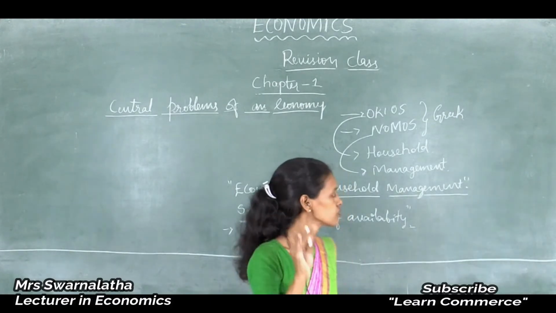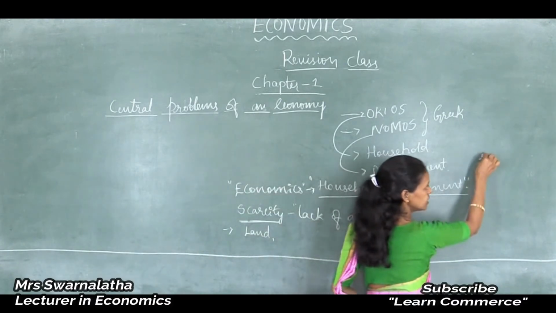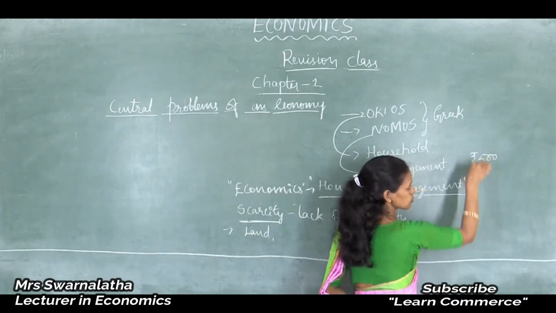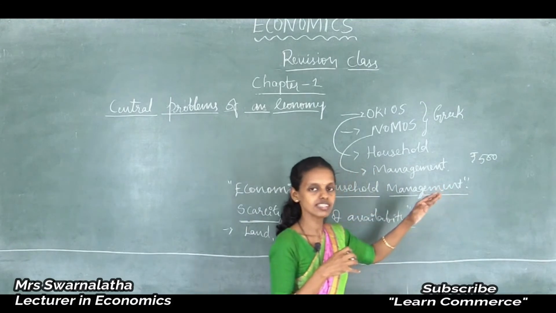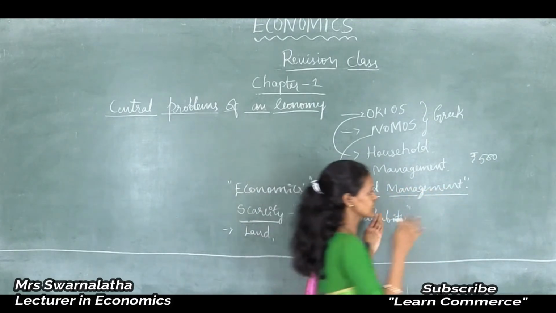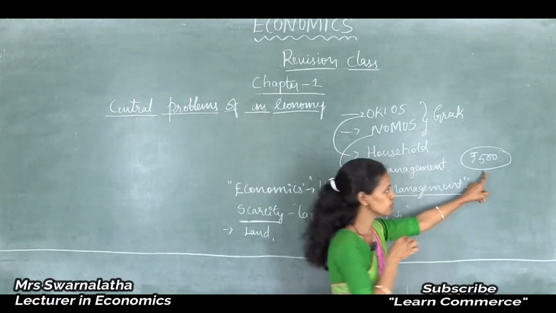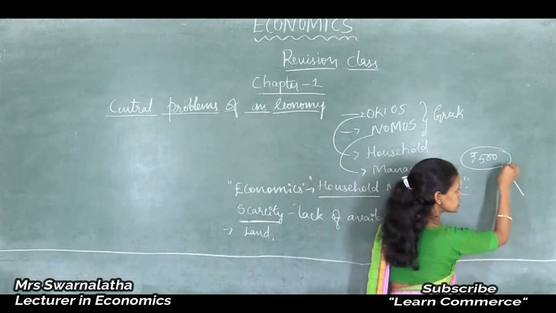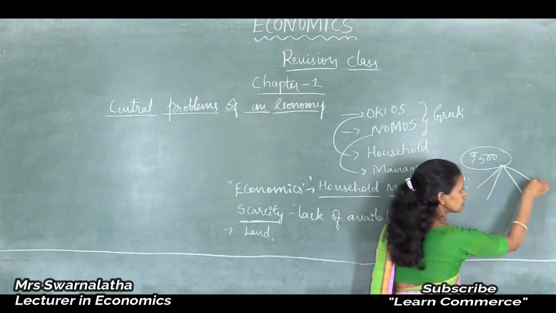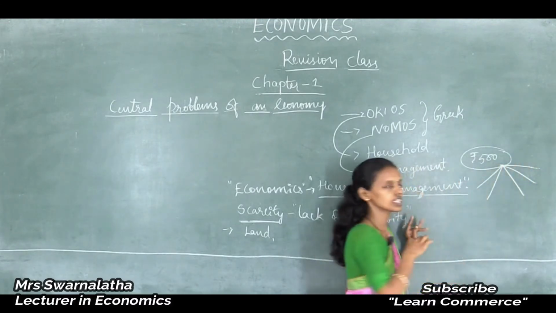For example, if we have just 500 rupees in our hand, there are many chances to utilize this money. So money income is limited, we just have 500 rupees, but there are many choices in the economy. Human wants are unlimited, as you know.